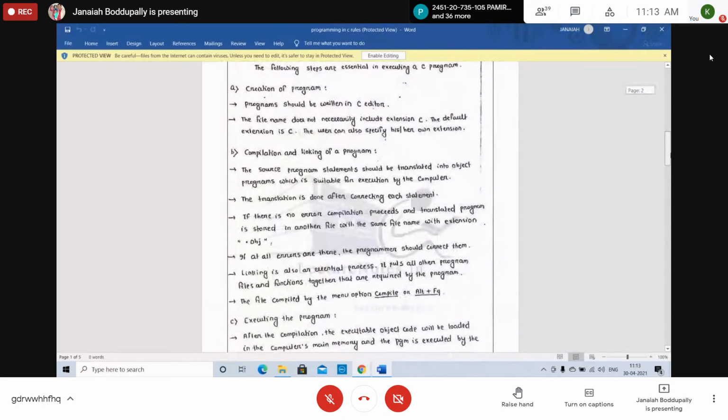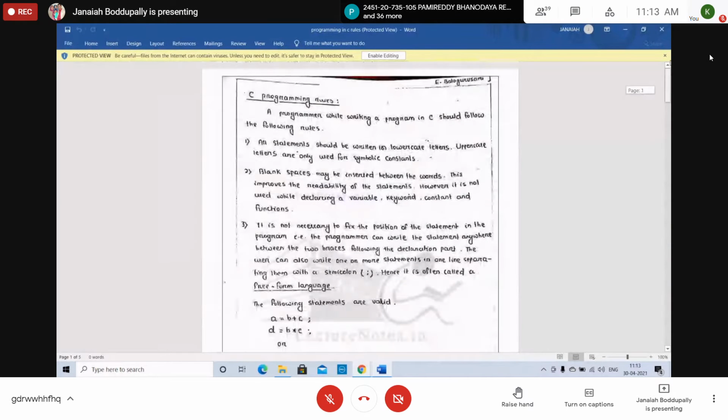Why have we chosen the C programming language? There are some features of C programming. C is actually a high-level language, but it can work as a middle-level language. Some highlight features of C programming.